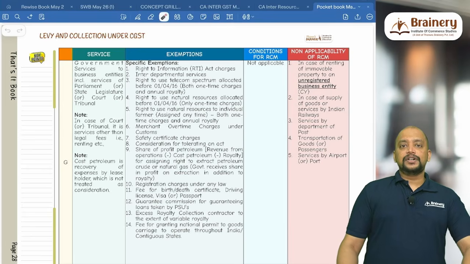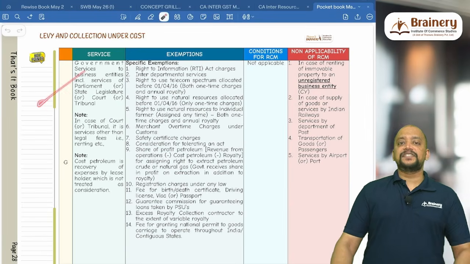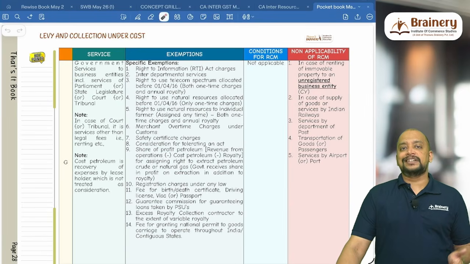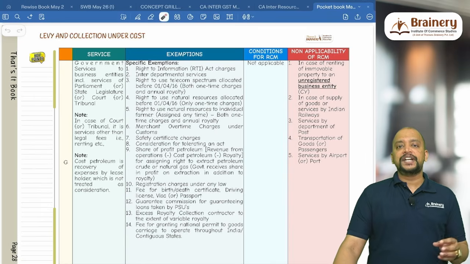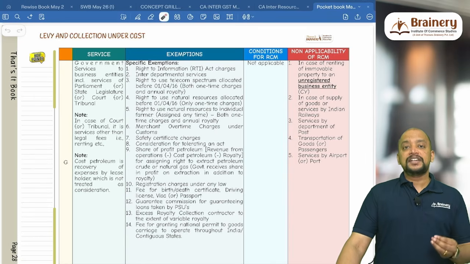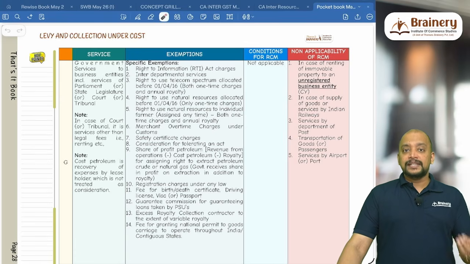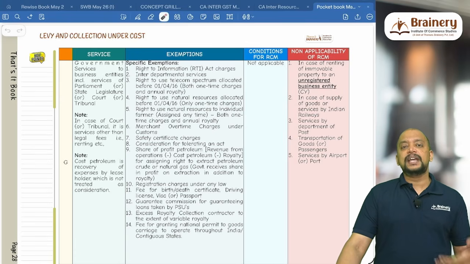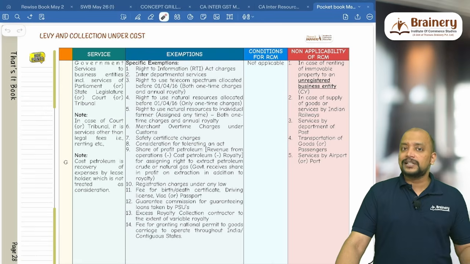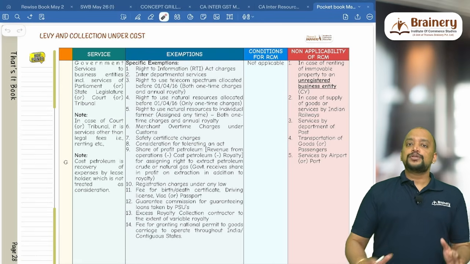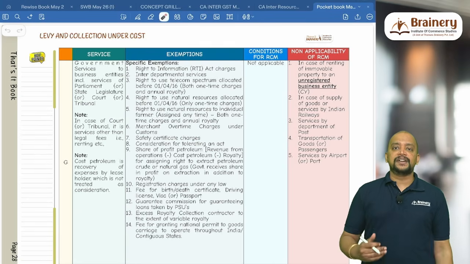The next one that we are going to discuss is government services, that is, services provided by government to a business entity. Whenever we refer to services provided by government to a business entity, we include the central government, state government, and local authority. Not only that, even the legislative assembly as well as parliament, and even court and tribunal. So all these services to a business entity are covered under RCM.